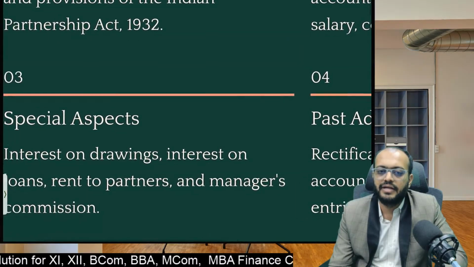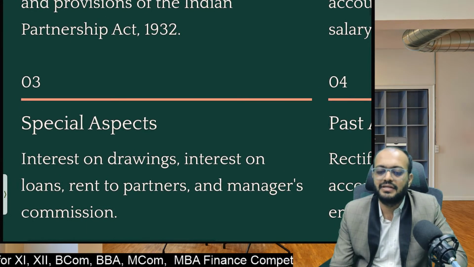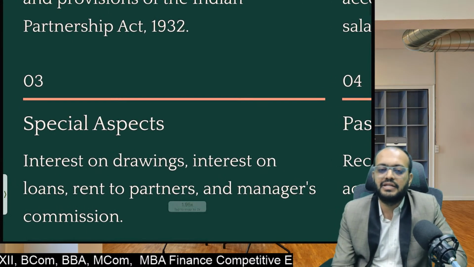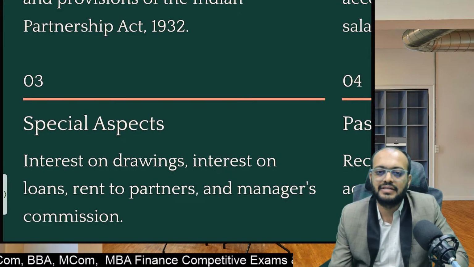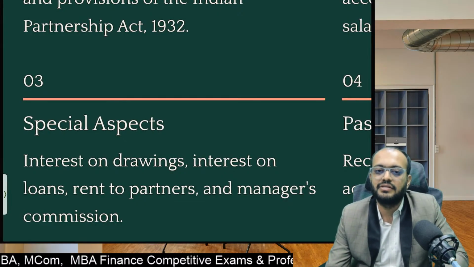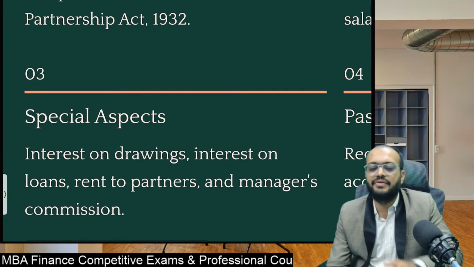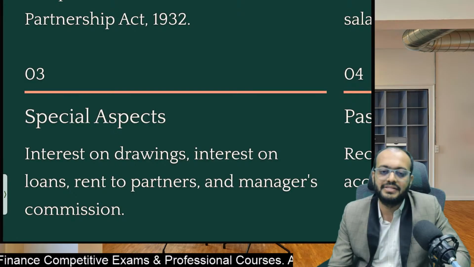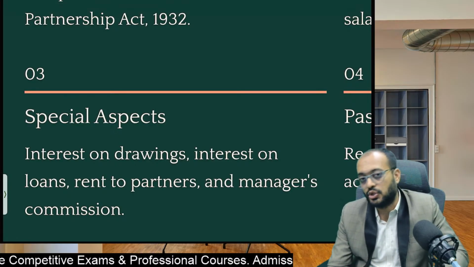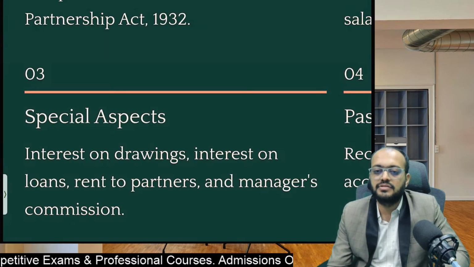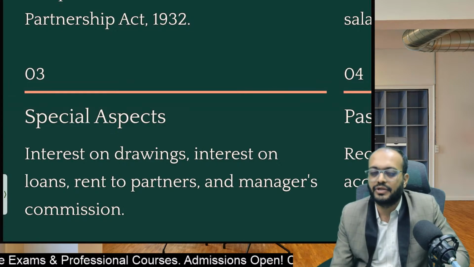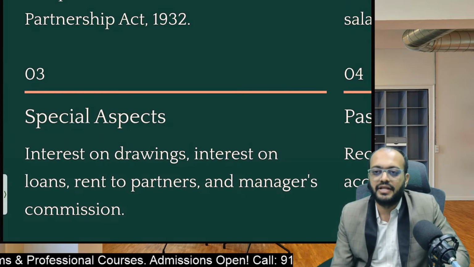Then the next aspect is special aspects. It is related to calculations of interest, salary, or commission. Salary is not much complicated for calculation, because a monthly salary is given and we just have to multiply it by 12 months. Then interest on drawings, interest on loan to or from partners. There are things which we have to calculate, and of course we have to see their financial impact also.